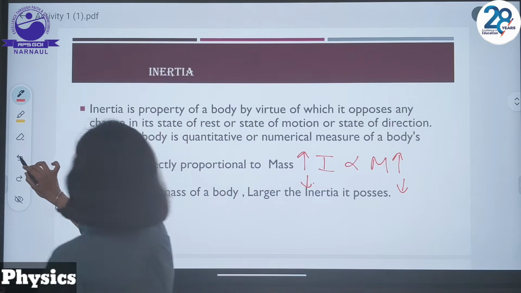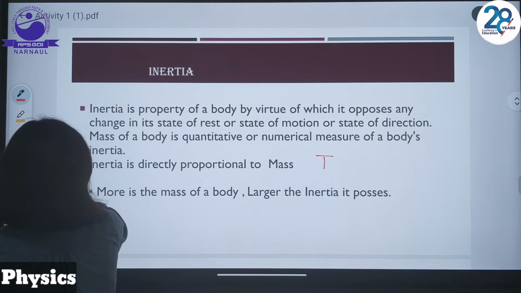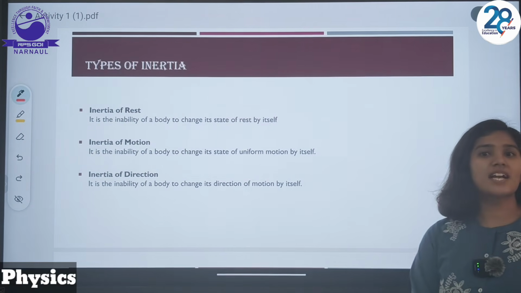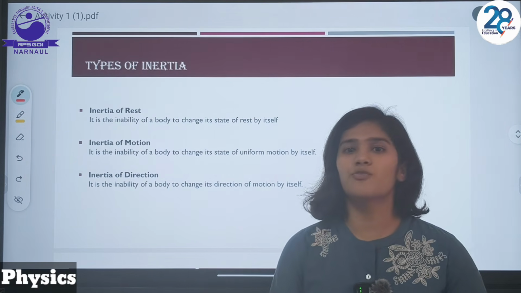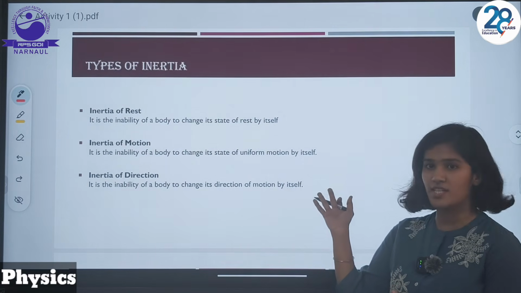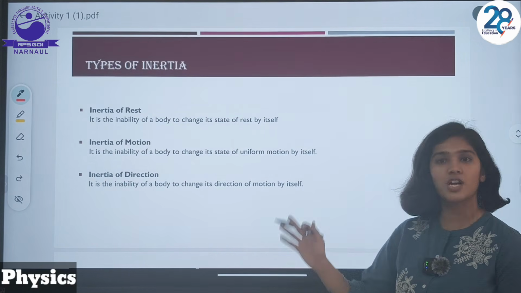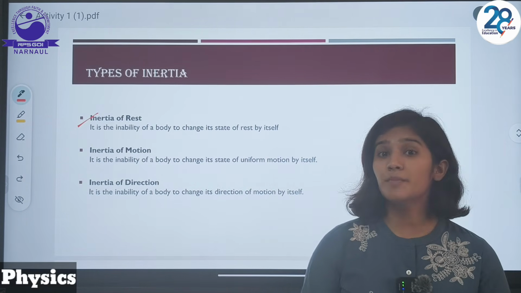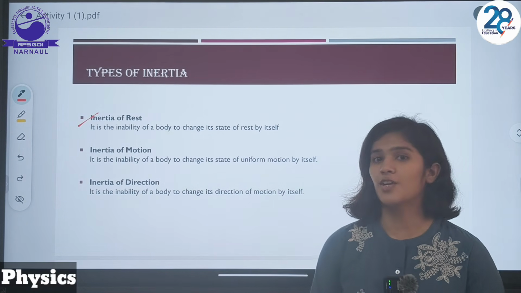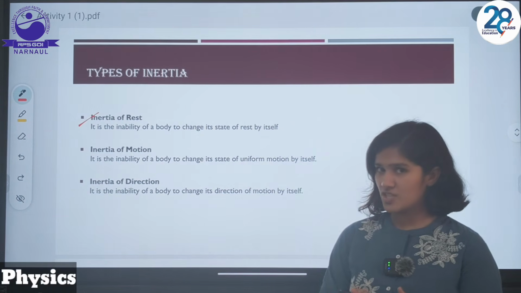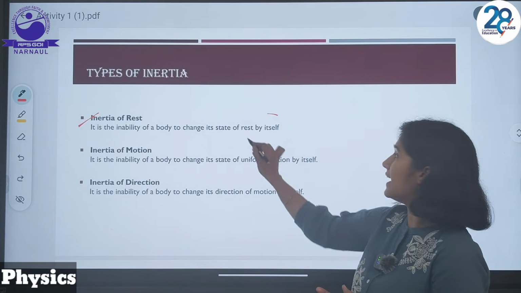Now let's move to types of inertia. As we know, three states are there: state of rest, state of motion, state of direction. So inertia is also classified as inertia of rest, inertia of motion and inertia of direction. First is inertia of rest. It is the inability of a body to change its state of rest by itself. That means if we apply force, that can change the state, but if we are not applying force, it cannot change by itself.